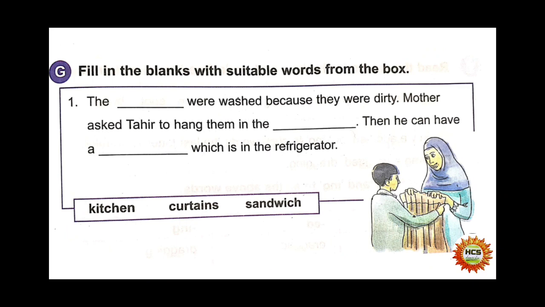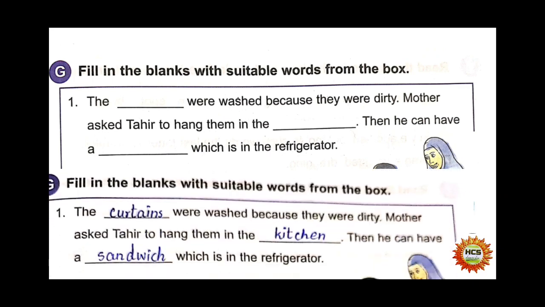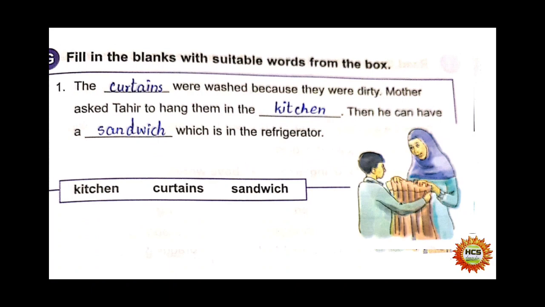Number 2, mother asked Tahir to hang them in the dash. Mother asked Tahir to hang them in the kitchen. Then he can have a dash which is in the refrigerator. They can have a sandwich which is in the refrigerator. Write down the answers. The curtains were washed because they were dirty. Mother asked Tahir to hang them in the kitchen. Then he can have a sandwich which is in the refrigerator.